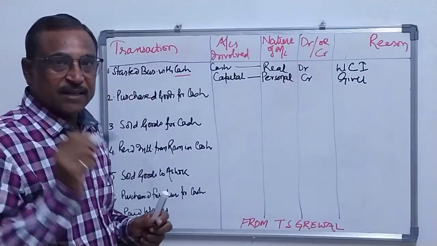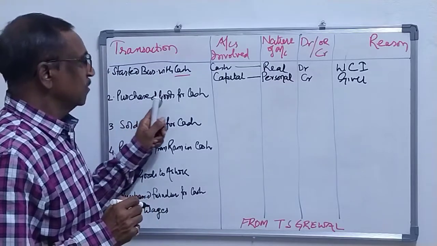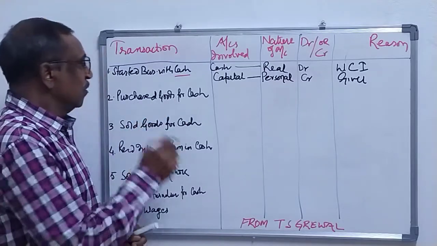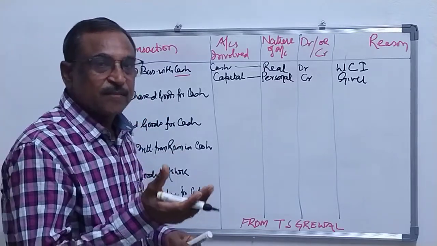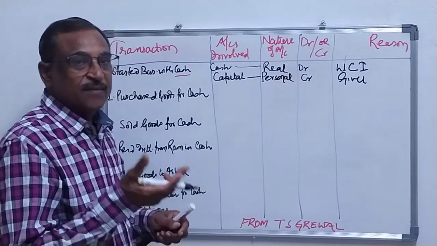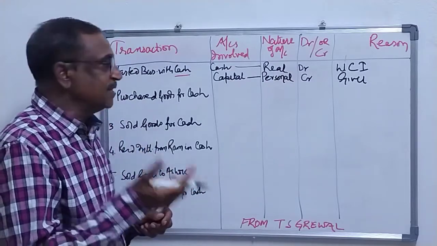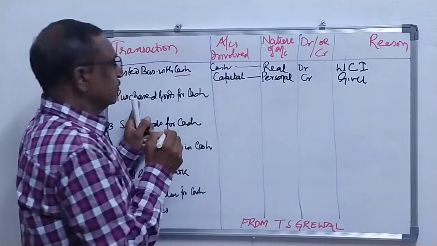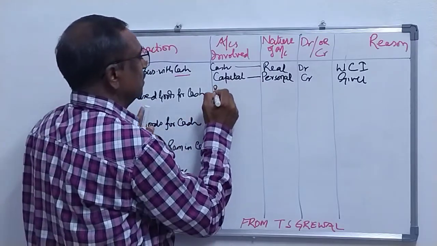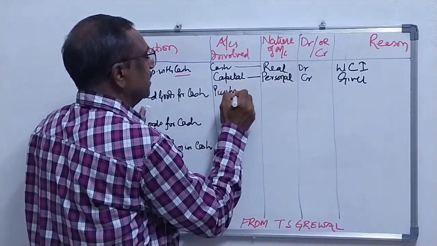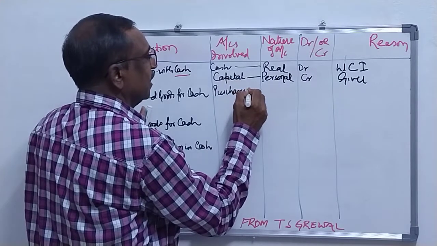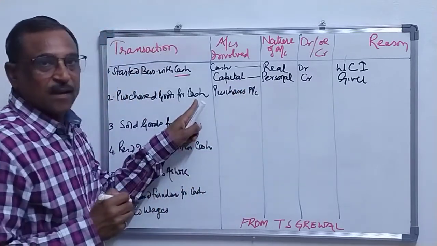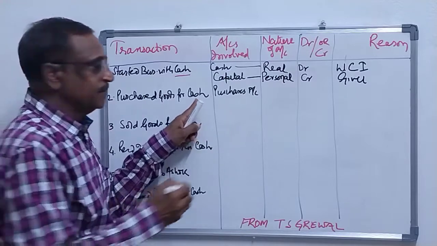Purchase goods for cash. Whenever goods are purchased in order to resell in the market, the goods purchased are known as purchases. So purchases is involved, and the other account involved is cash.